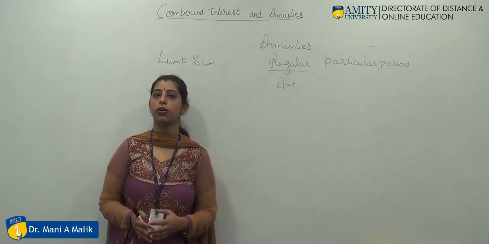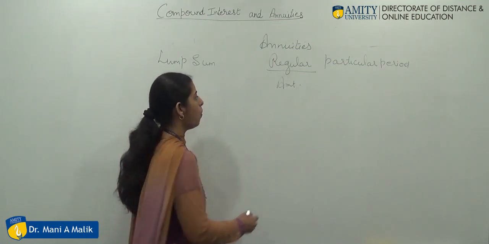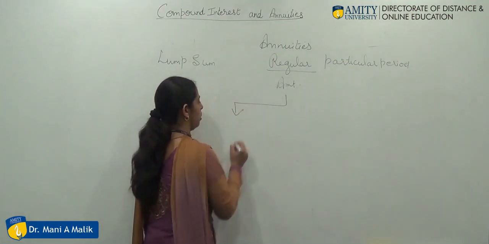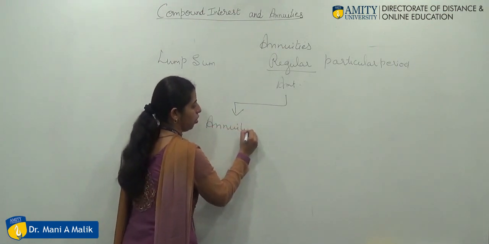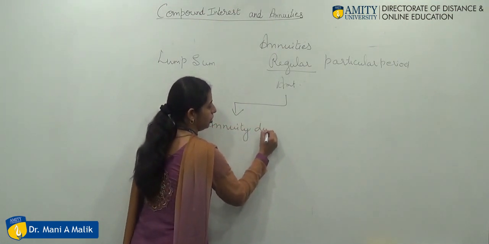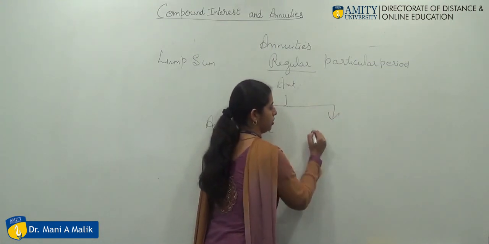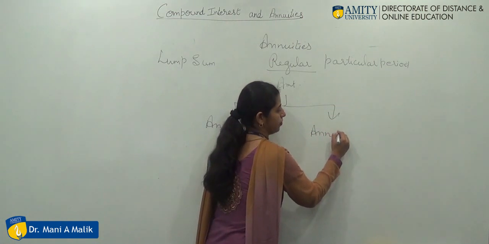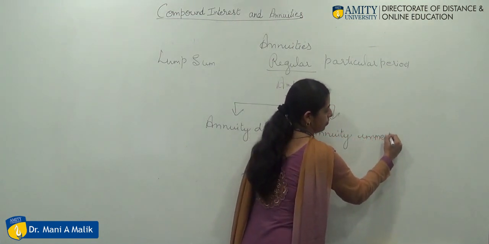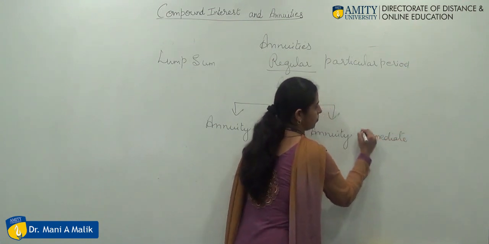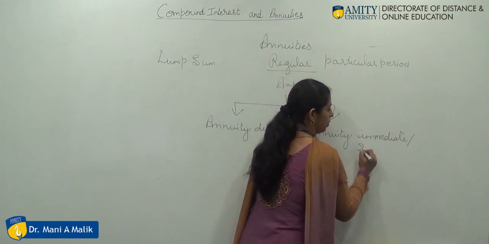So when I'm talking about types of annuity, initially there are two types of annuities. One is the annuity due, and second is annuity immediate, which is also sometimes termed annuity regular.